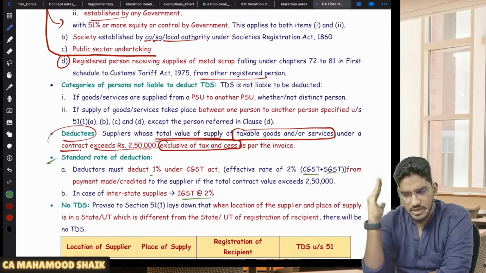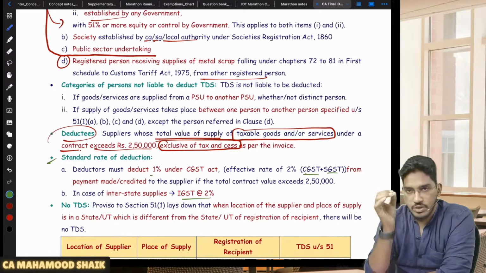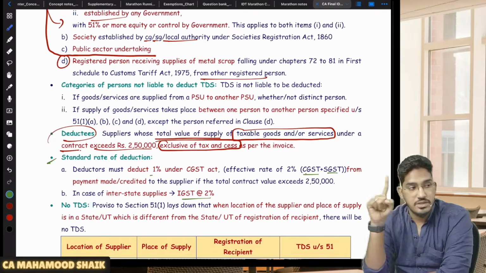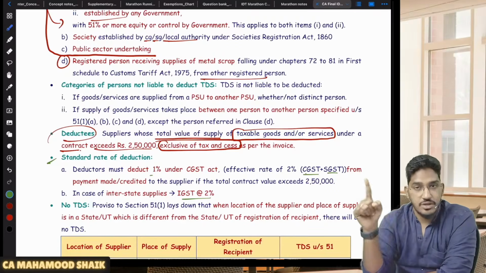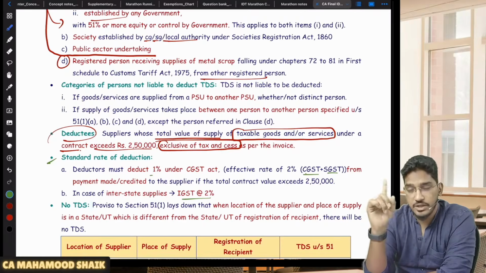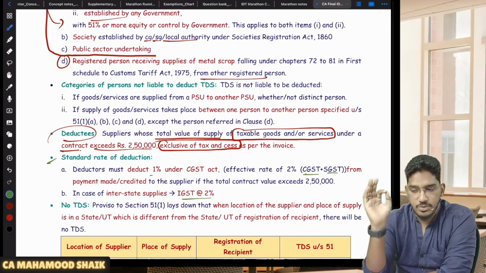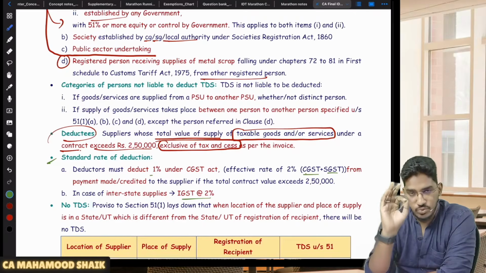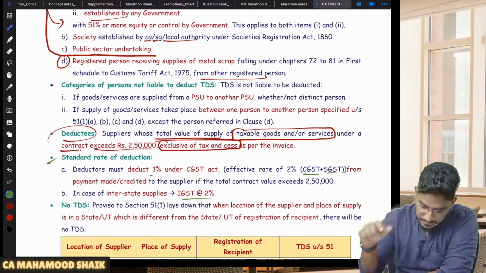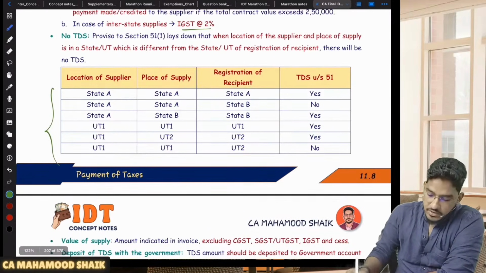You remember it, get this printed in your brain. Location of the supplier and place of supply, both falling within the same state or union territory, which is different from the state or union territory of registration of the recipient, then TDS will not become applicable, even if the recipient is a specified recipient and the value of supply under a contract has exceeded 2,50,000 rupees. That's it. Fine. So here I have given one table also illustrating all the circumstances.